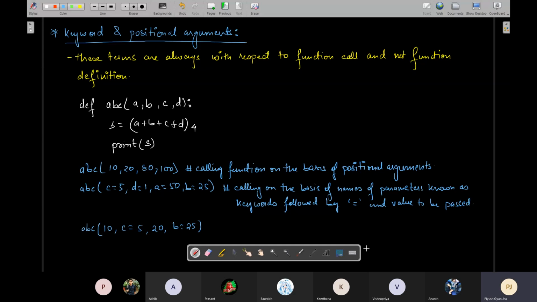If I am using the mixed mode, can I call like this? Are you able to make any sense? Which value? Okay, it is clear that C should get 5 and B should get 25.